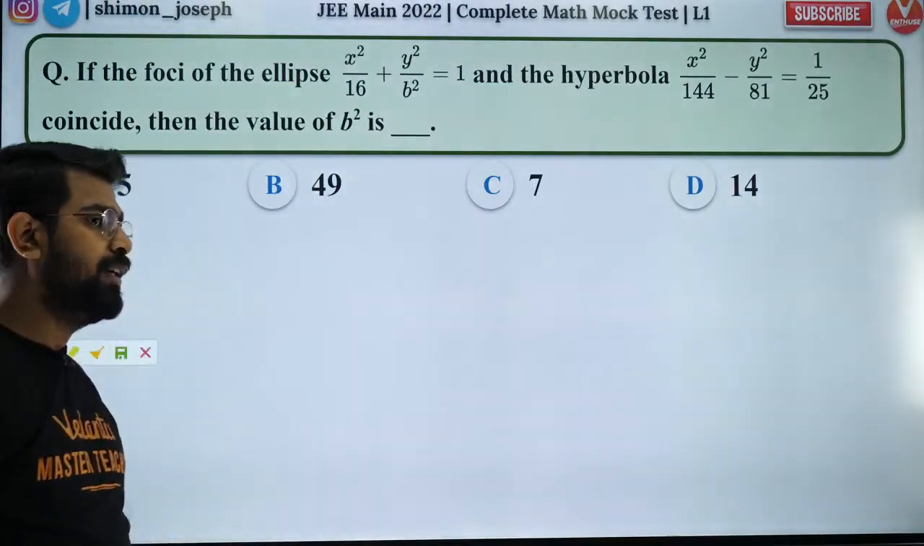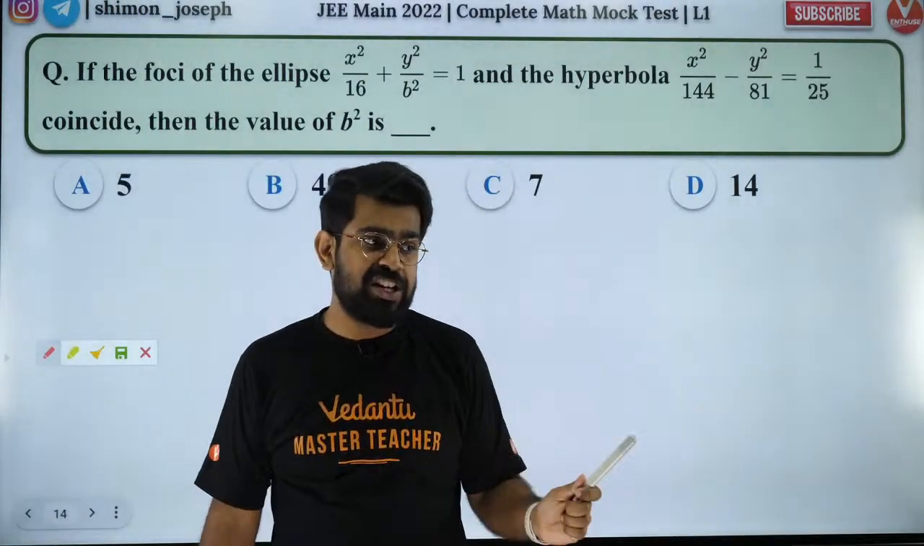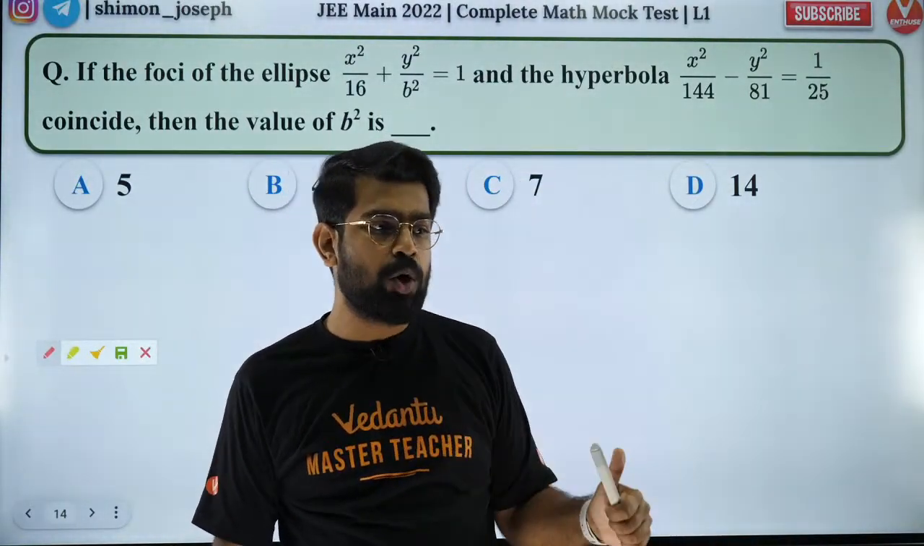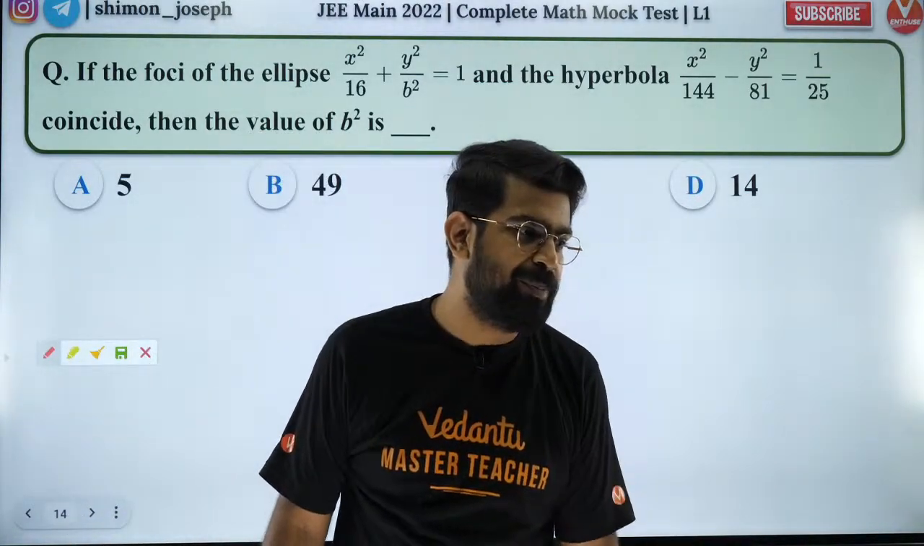Okay. Great. So people, this is again from ellipse, hyperbola, conic sections. Are you all done with it? Did anybody solve it completely? Please let me know, guys. Give me a thumbs up if you're done so that I can proceed with the solving part.